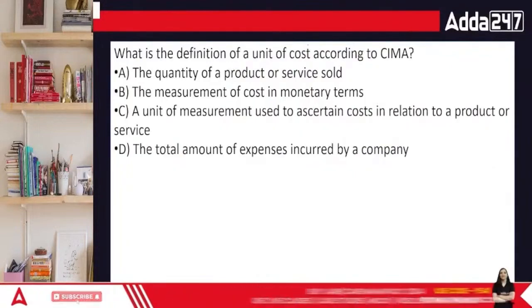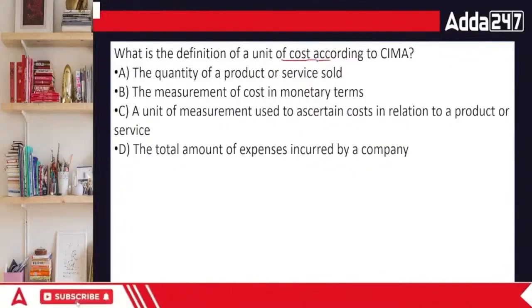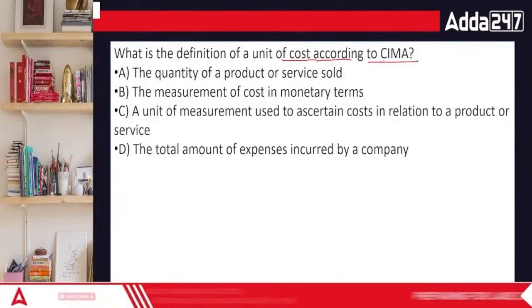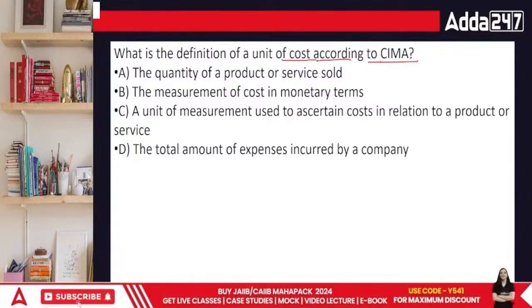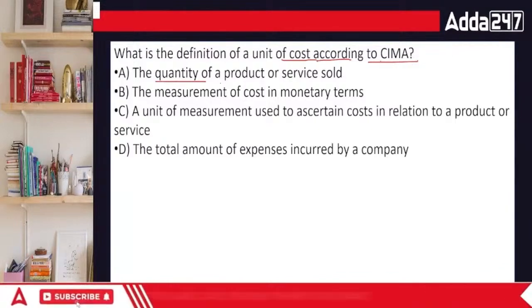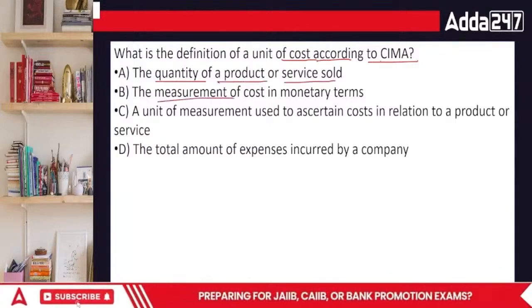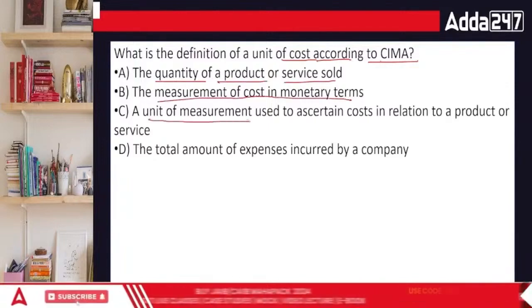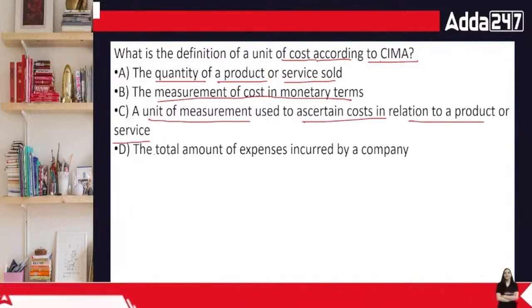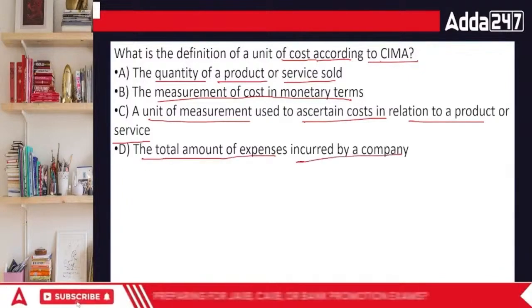Okay, what is the definition of cost as per the CIMA, Chartered Institute of Management Accountants, London? It has given this definition: the quantity of the product or service sold, the measurement of cost in monetary terms, the unit of measurement used to a certain cost in relation to the product or service, or the total amount of expenses incurred by a company.